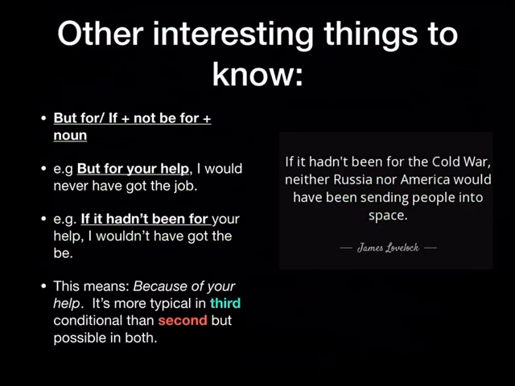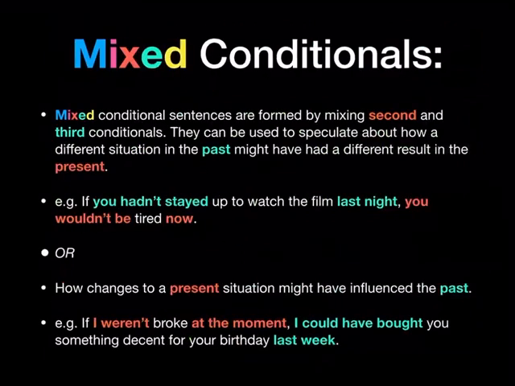But for your help, I would never have got the job. If it hadn't been for your help, I wouldn't have got the job. So these sentences essentially mean the same thing. But for your help, if it hadn't been for your help. And really, what does it mean? It means because of your help. Now, it's more typical to use these structures in third conditional than in the second conditional, but essentially we can use them in both. So far, so good?